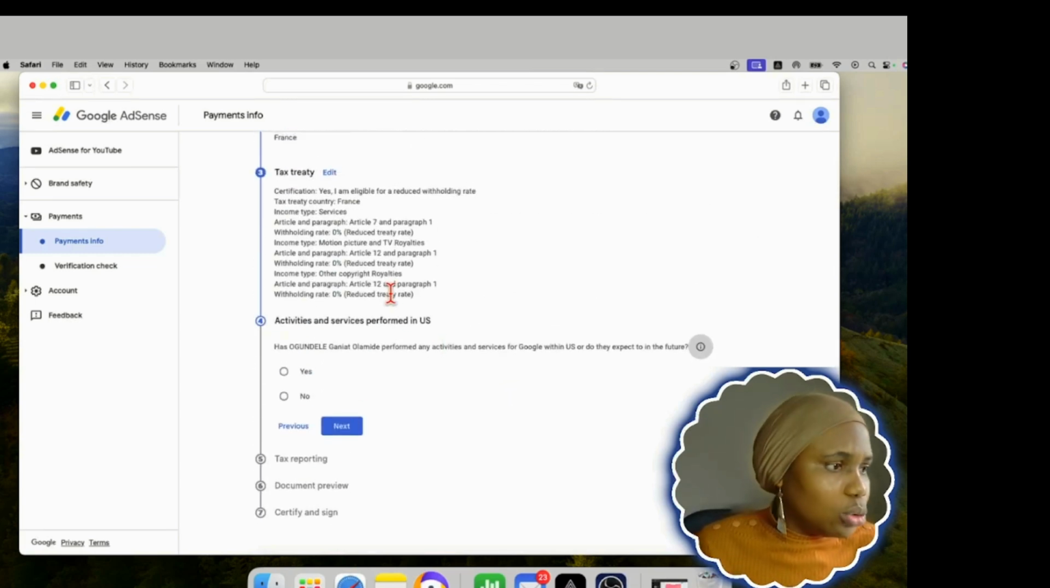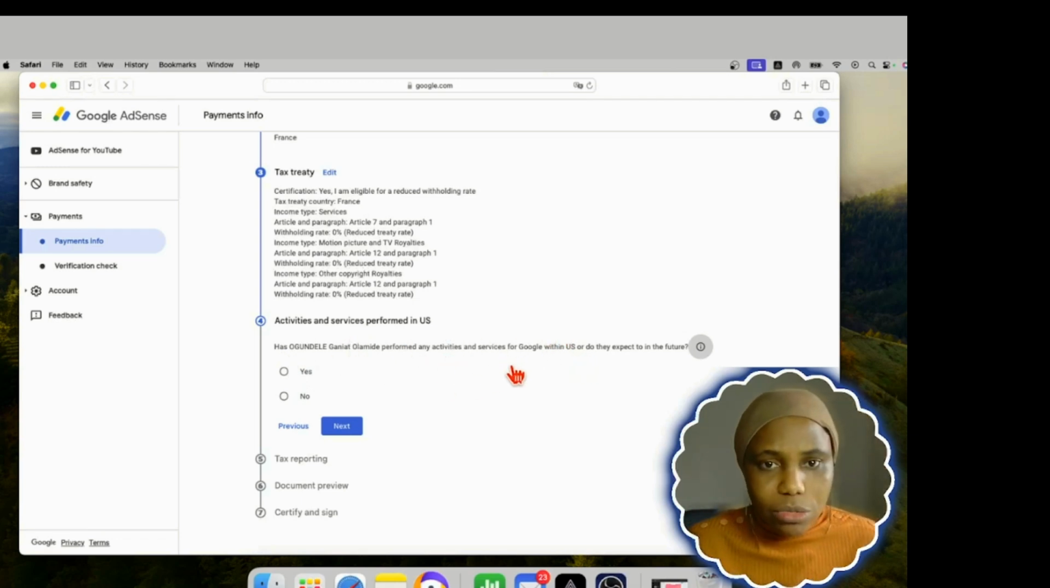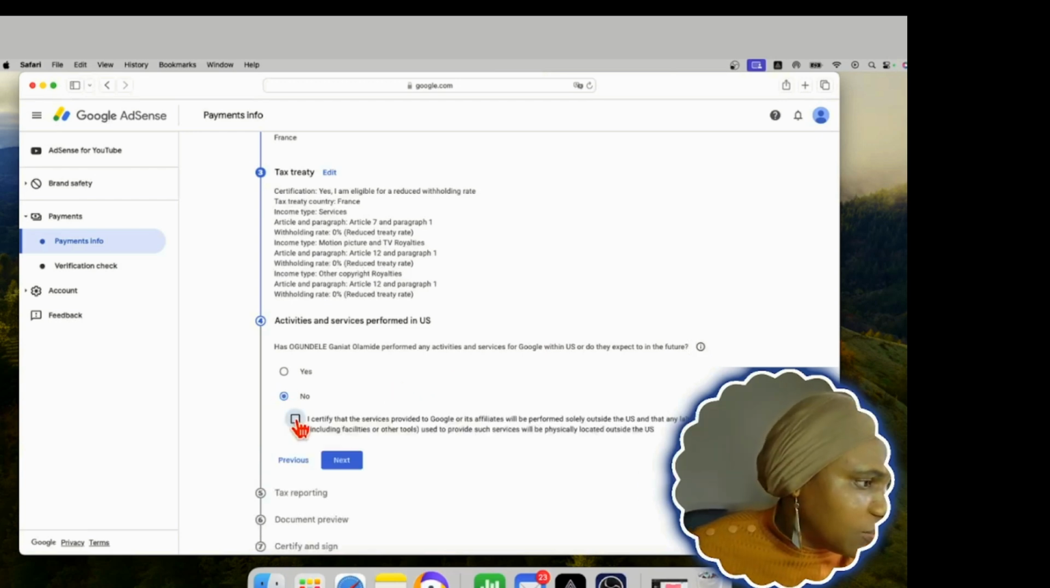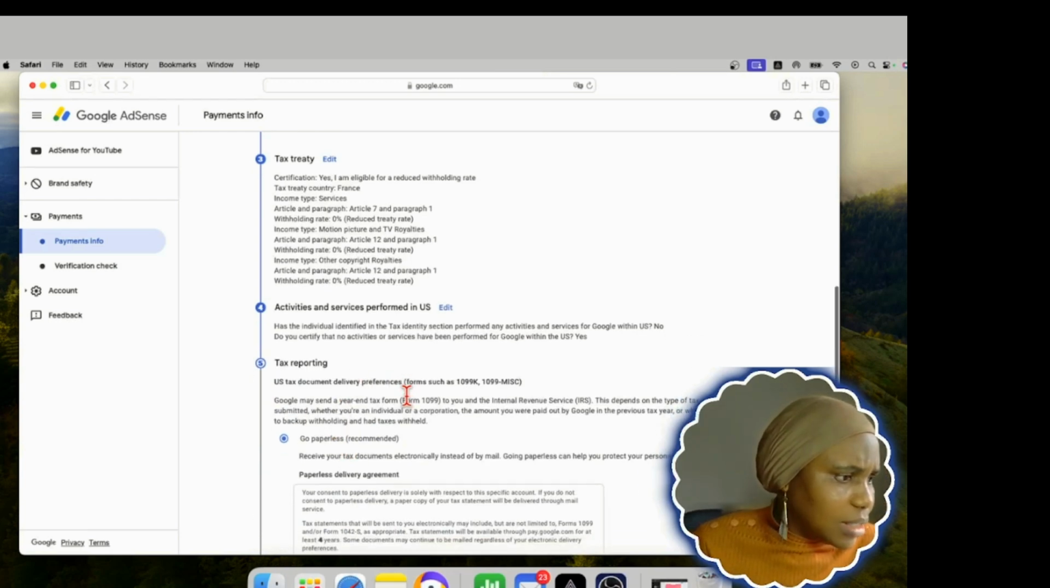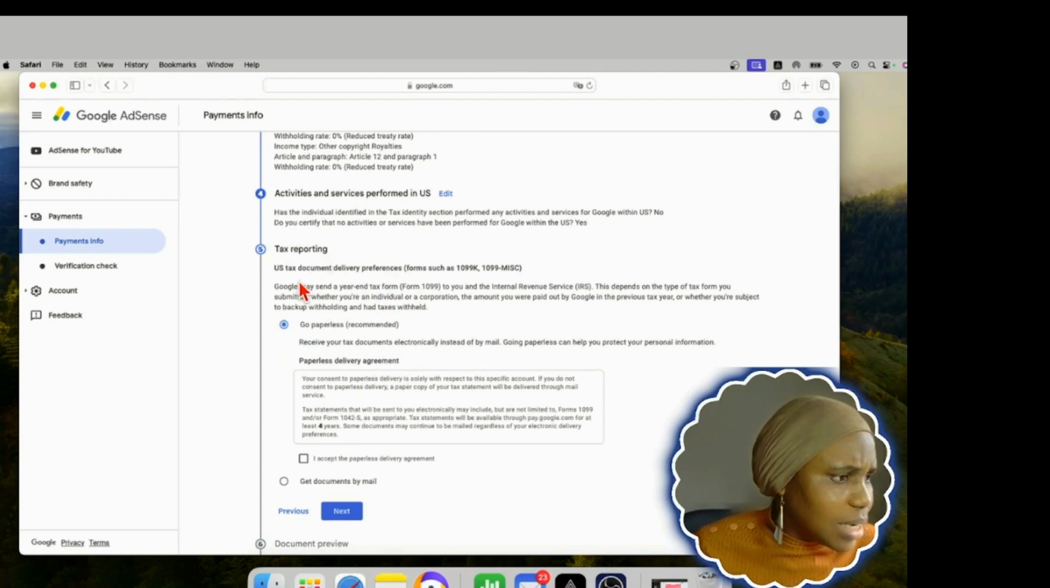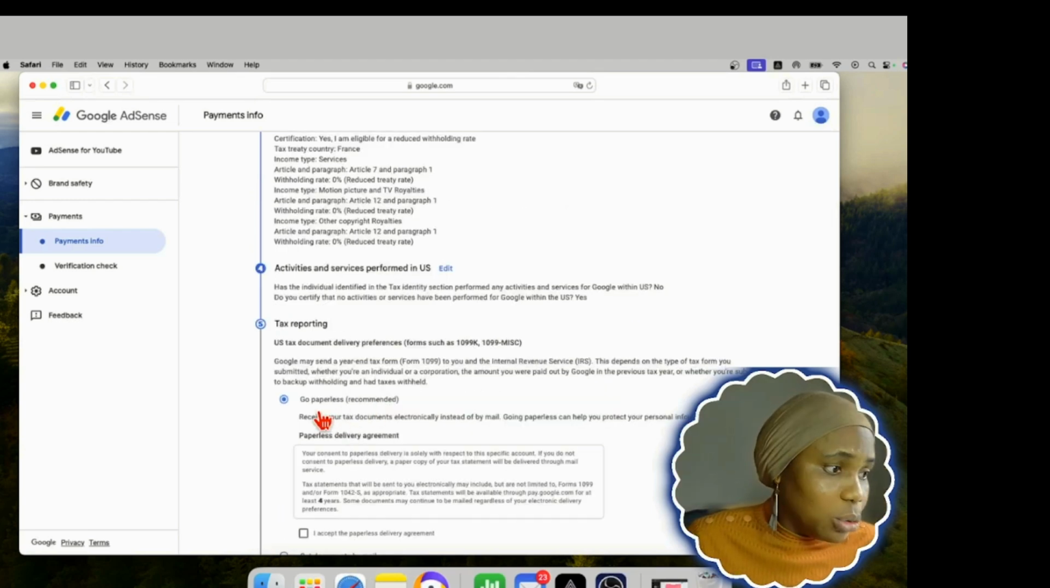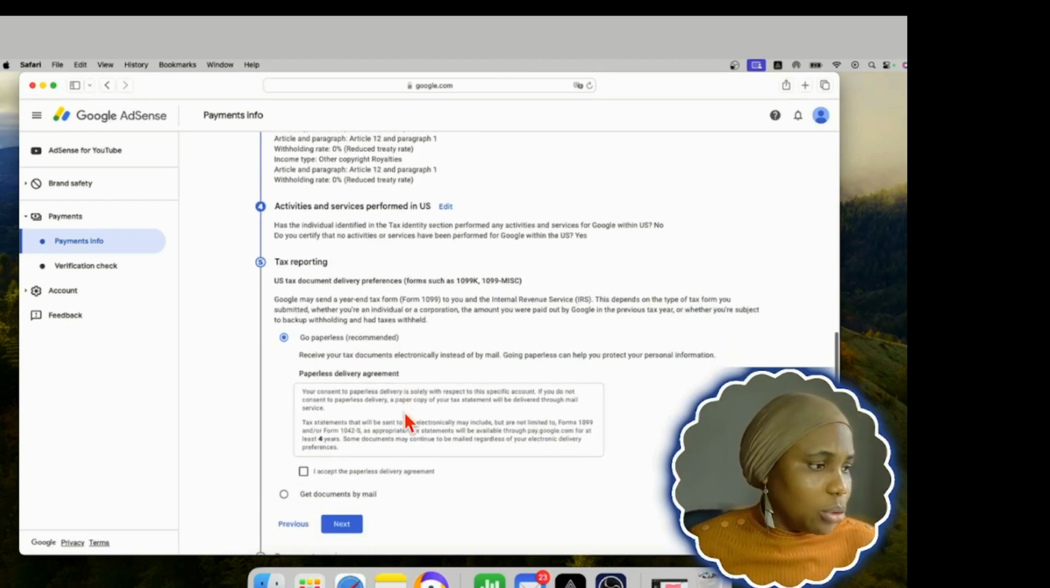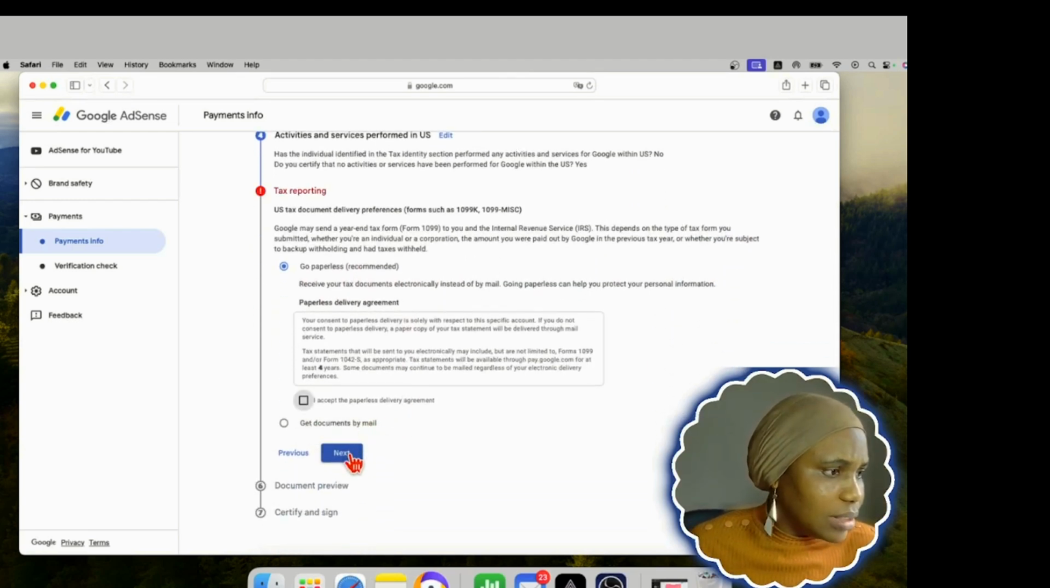We allow it to load. Okay. So once you click on next, it now asks whether I have been performing any activities within the US or in the future. Okay. No. So I certify that. Next. Then the tax report is asking me whether I am going to have it paperless or by email, electronically or by email. So I will choose go paperless. Okay. So then I'll go to the next one. I click on next. So I have to accept the paperless agreement. Okay. Then I click on next.